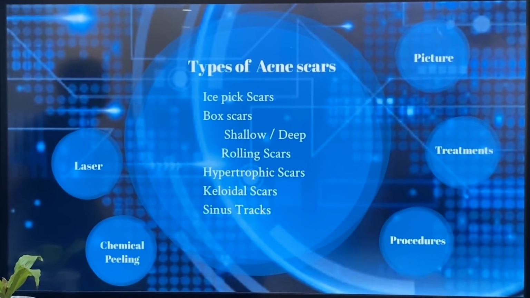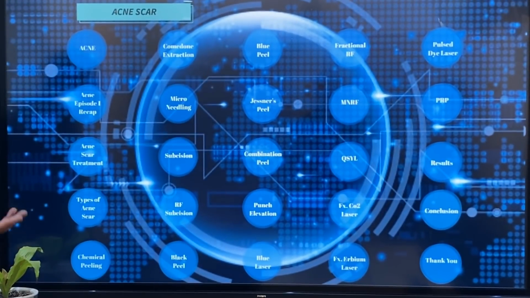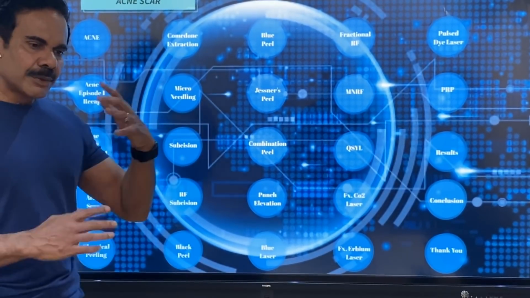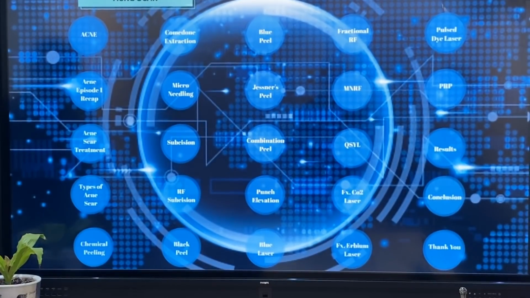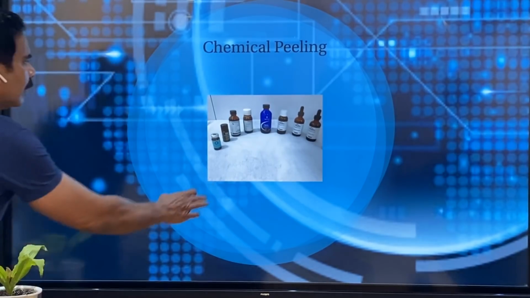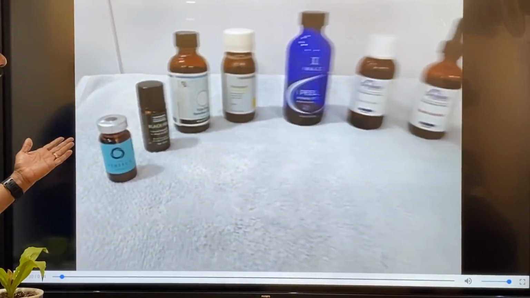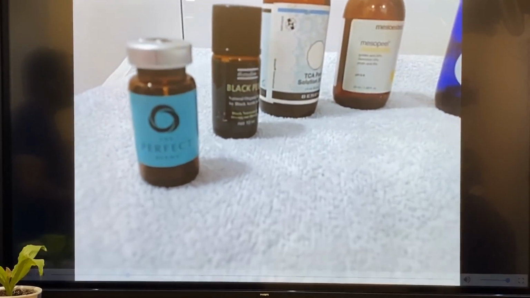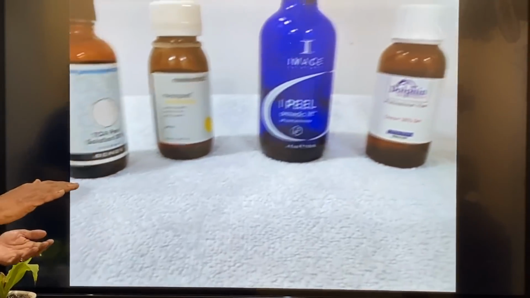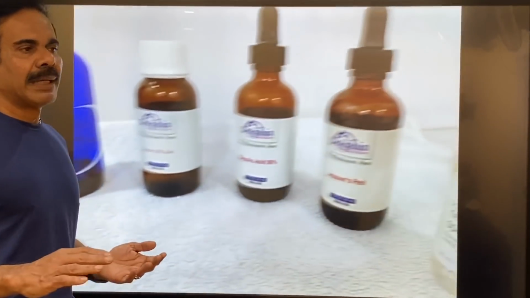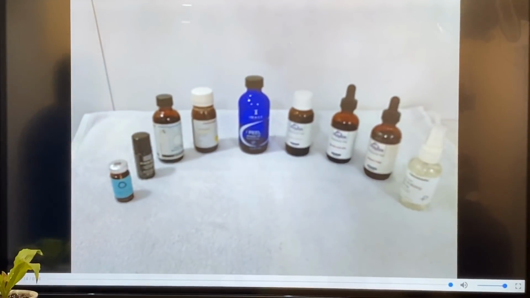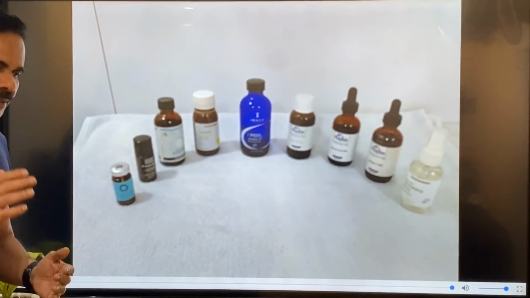These are other treatments for the scars. Apart from chemical peeling, I mentioned microdermabrasion, small derma roller, and then lasers and non-laser machines are also available, which also give excellent results. Then just check this out. These are the chemical peels. Different peels are available, from glycolic acid and TCA to phenol, like superficial peels, medium depth peels and also deep peels. So depending on the concentration of the chemical peel agent we use, we can treat the different types of scars.